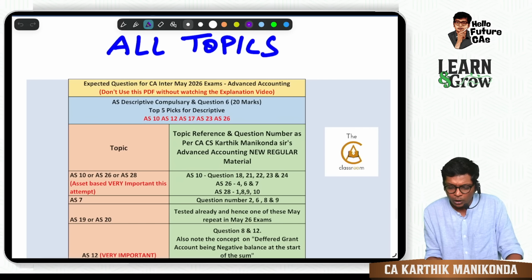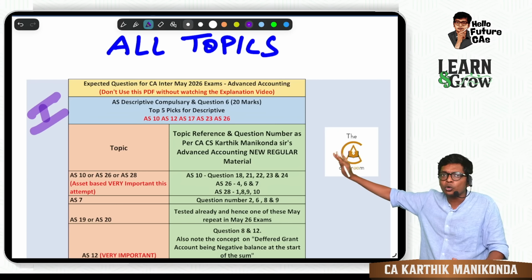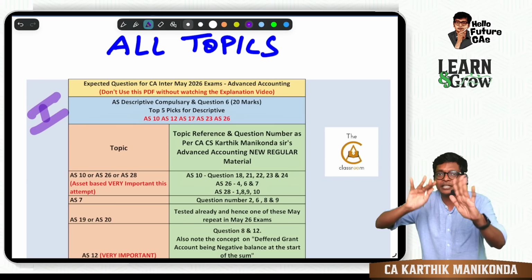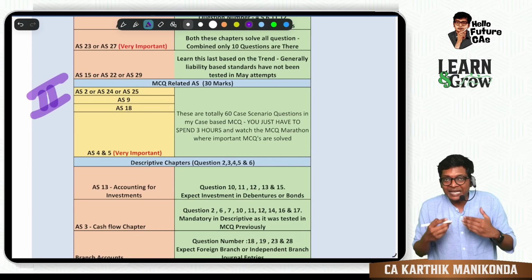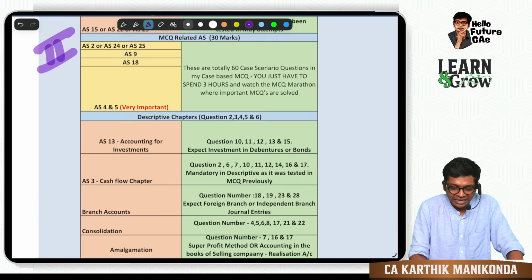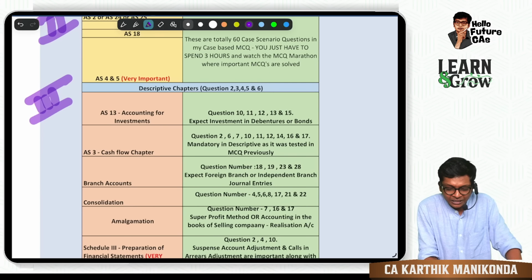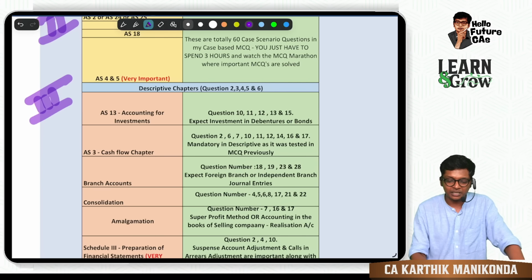Now, how I have broken this down is bucket number 1. Bucket number 1 is going to be important accounting standards for compulsory question and descriptive. Bucket number 2 is going to be MCQ related must study accounting standards, don't skip them. And last, is the descriptive chapters like amalgamation, consolidation, what questions are important.